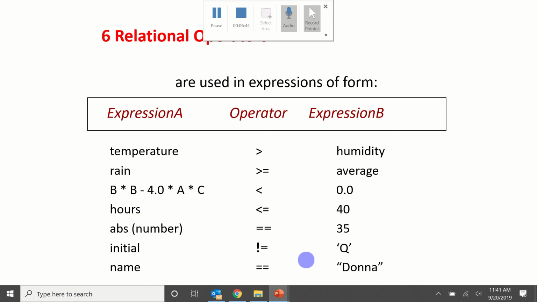So there are your six relational operators again with some examples. You can compare two variables to see if one is greater than or less than another. You can have an expression that evaluates as long as you know the values of a, b, and c. You can use a function like absolute value: you apply a function in an expression, it takes the number, makes it positive, and then checks to see if it's equal to 35. You can check to see if a character is equal to, or not equal to, a literal like a Q. Just remember, characters are single quotes, strings are double quotes. So you can compare a string with a name.